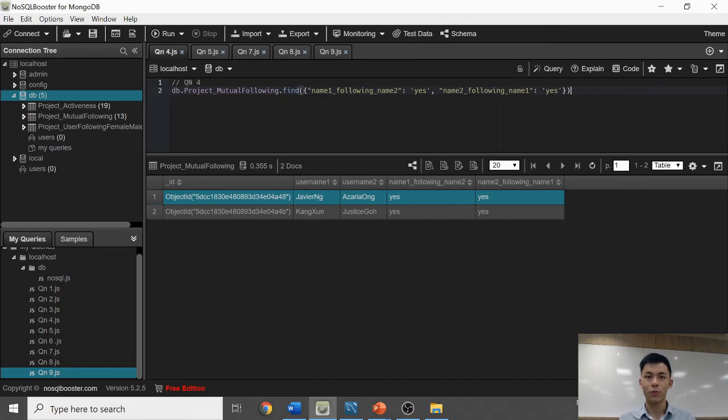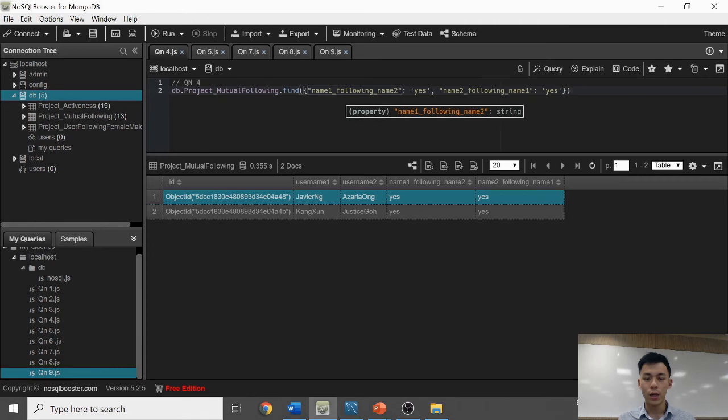So, to start off with query 4, the question goes, we need to generate a list of users who are following each other mutually. So first we'll be using the find function, and following which we'll be using the key value pair to find what the question wants.